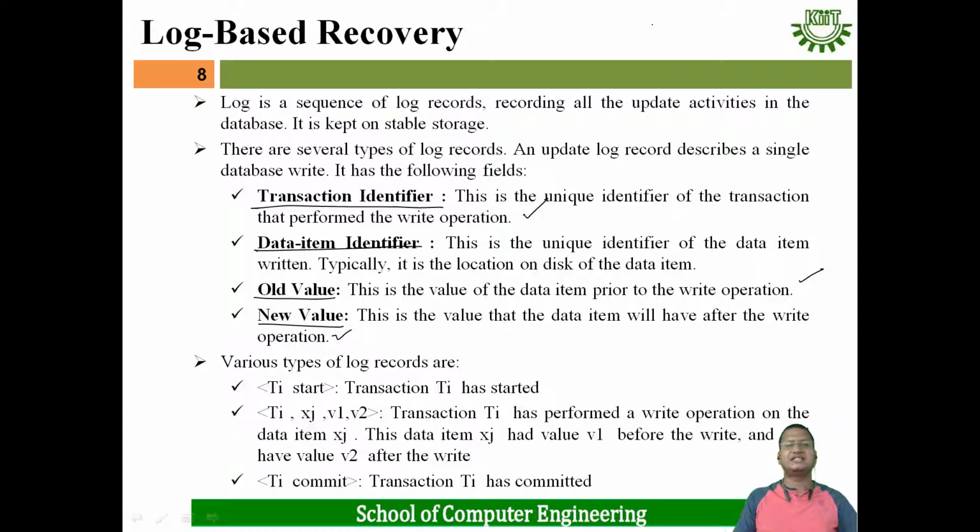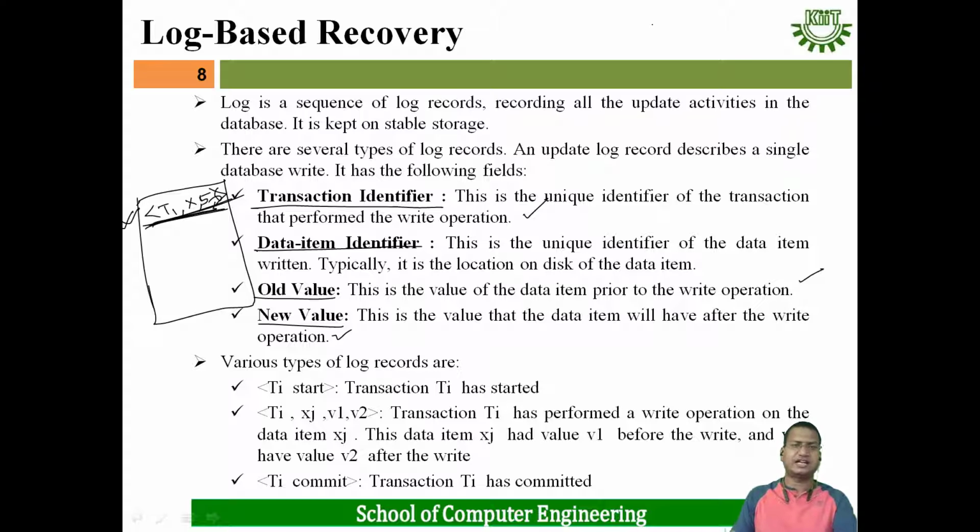These four fields are generally present in a log record. Suppose one log file is there, and one record of the log file consists of these four fields. First one is a transaction identifier. Suppose transaction T1 is writing a data item, say X. Then T1, comma, X, which is the data item identifier. Then the old value is, suppose, 5, previously it was 5, and the new value is, suppose, 6. In this way, this is one record of the log file.